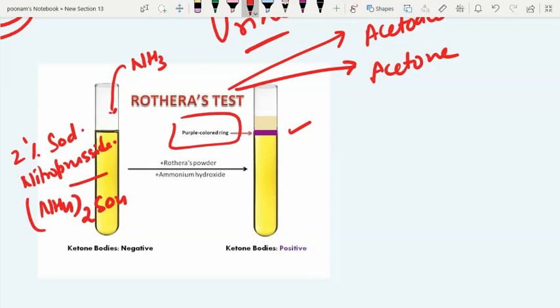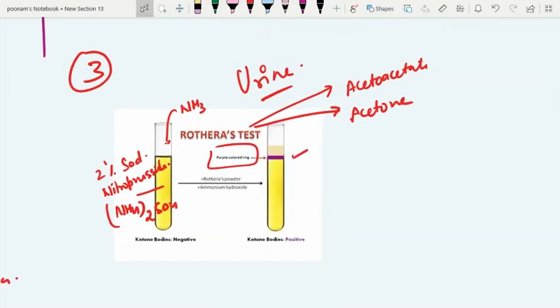So it's a very simple test. You have to saturate the urine with ammonium sulfate, add sodium nitroprusside, and add ammonia. In alkaline medium, a purple color complex is formed when sodium nitroprusside interacts with the ketone bodies, acetoacetate and acetone. Right. So this is Rothera's test, which can be done to detect ketone bodies in the urine. Thank you very much.